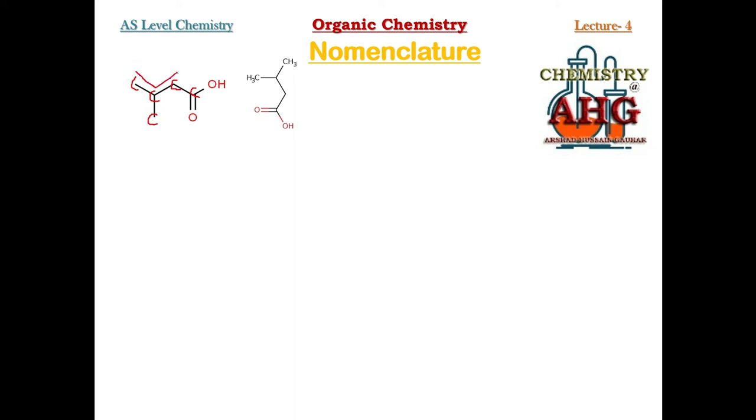This can be the longest chain having 4 carbon, and this carbon is the functional group carbon atom. Likewise, in this structure, 1, 2, 3, 4, this is the longest chain, and this carbon, methyl, is a branch.